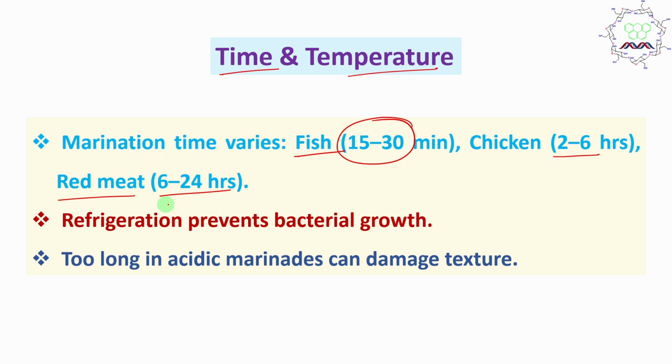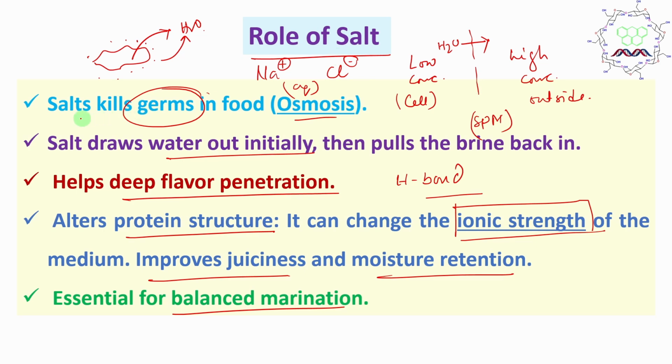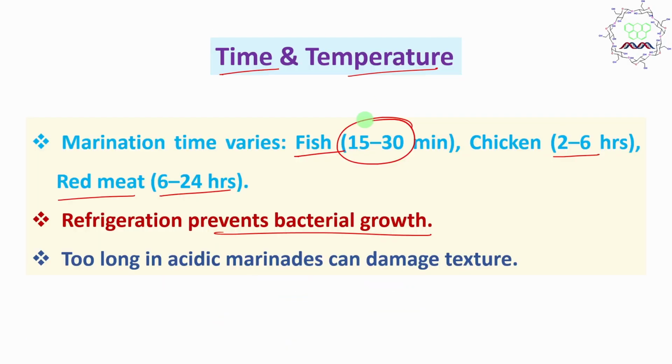Now you can say, sir, if I do marination for 6 hours to 24 hours, isn't there any chance for bacterial growth? Answer is yes. How could that be dealt with? One is refrigeration, which prevents bacterial growth, because low temperature reduces the enzymatic activity and bacterial growth. Second thing, we have previously discussed the role of salt. It kills germs. So salt is always present at the beginning, so that's why bacterial growth could be avoided from that time onwards. Now, too long marination can damage the texture and taste, so choose wisely, follow a particular recipe or recommendation if you want to have maximum benefit.